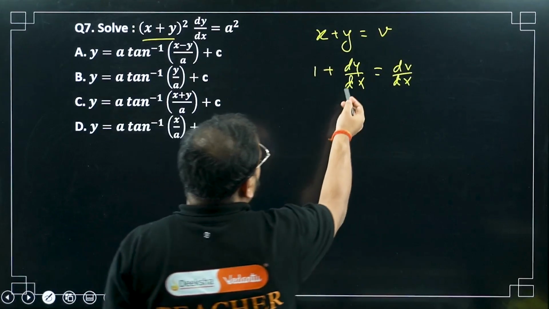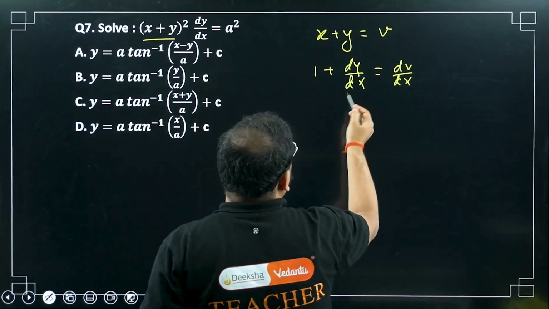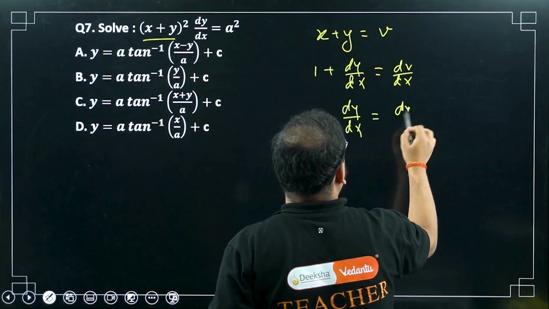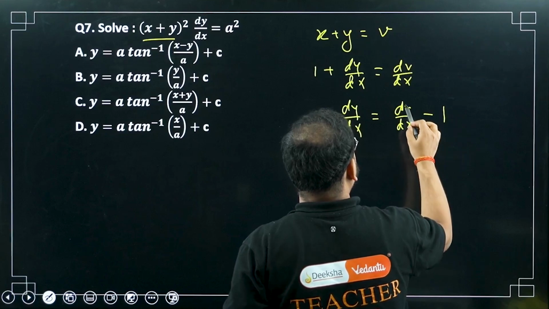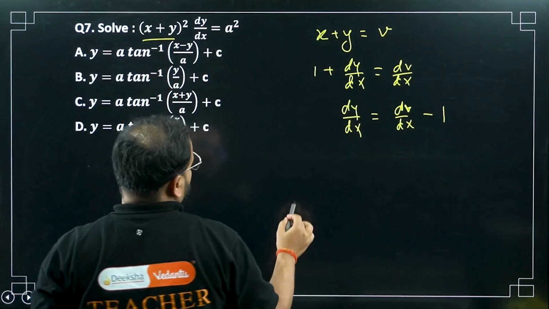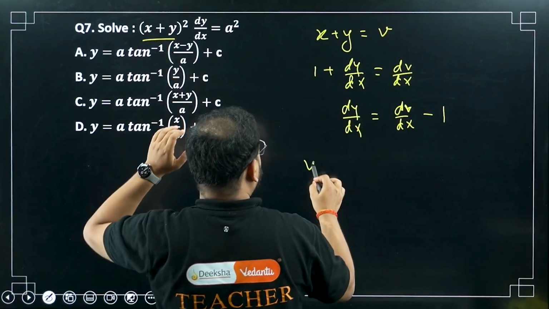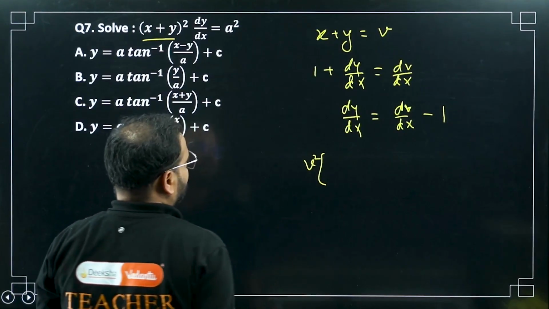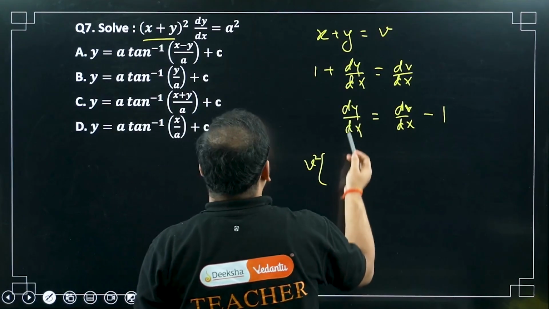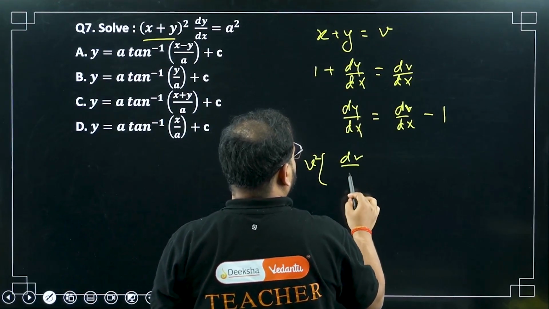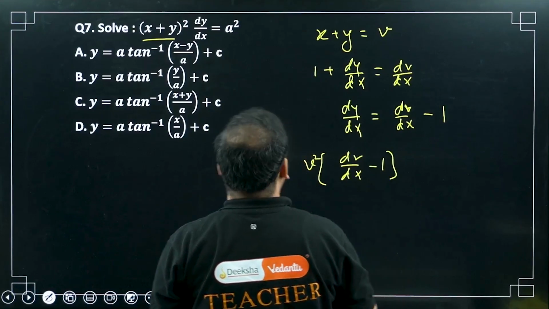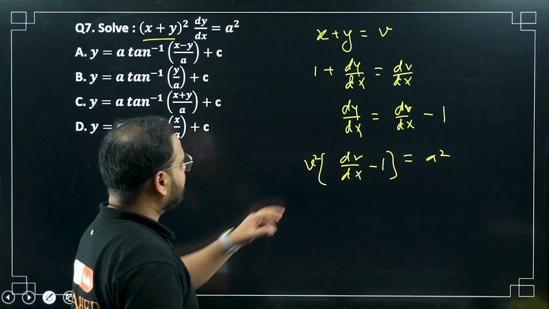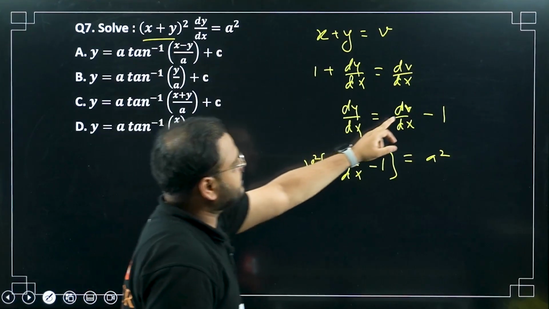Now I want the value of dy by dx. From there I can write dy by dx equals dv by dx minus 1. Now use this condition. x plus y becomes v, so v squared times dy by dx. I'll write it as v squared times (dv by dx minus 1) equals a squared. Please check.